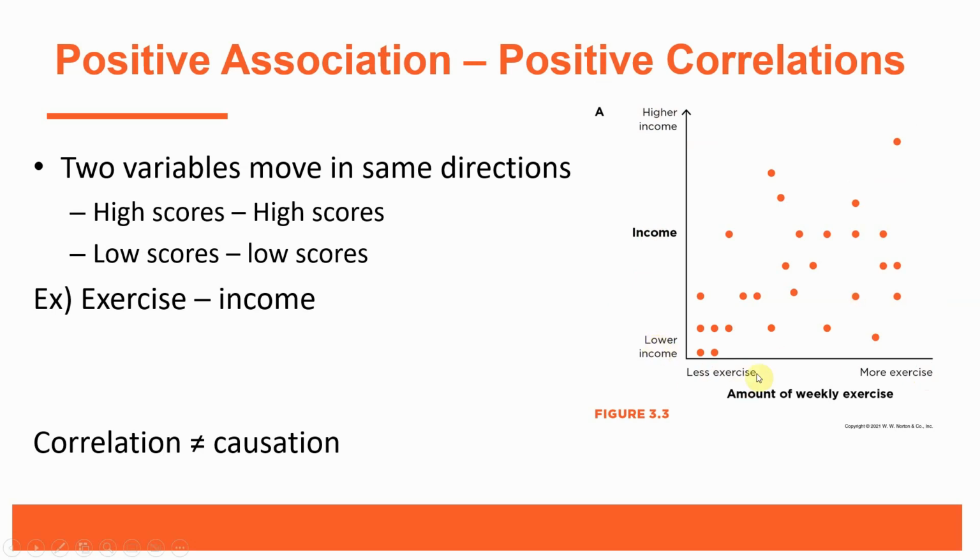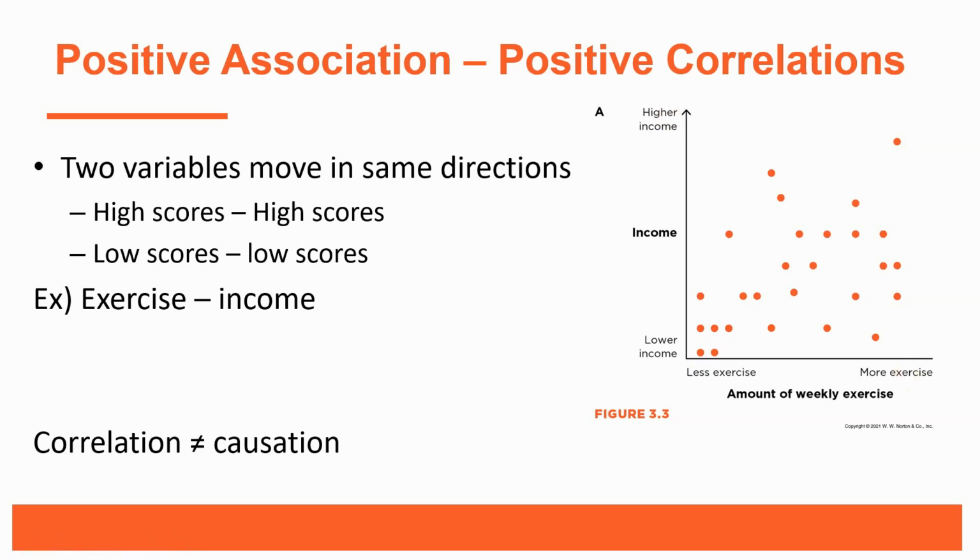Where we have lower exercise, we also have lower income ratings. So the scores tend to cluster in the low and the low, and in the high and the high. And as you can see, there's a lot of variability in between. But essentially, the scores tend to show a positive correlation here. They tend to be increasing from low to high on both of the variables.